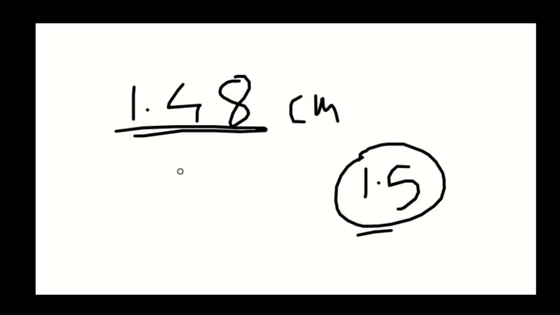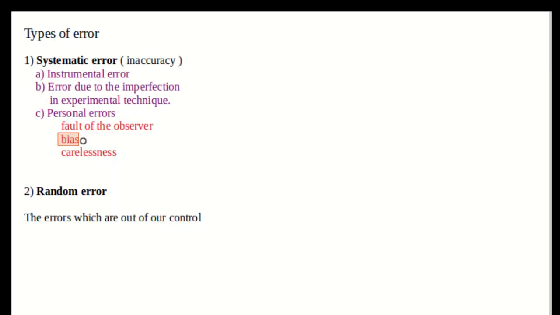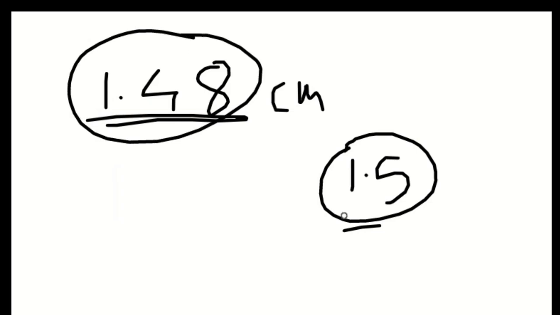Also this can be due to bias. So the second reason of personal error is bias. So what is meant by bias? Suppose I like some number, I like the number 1.5. So this is called bias. I see that the measurement is 1.48 and still I write 1.5.